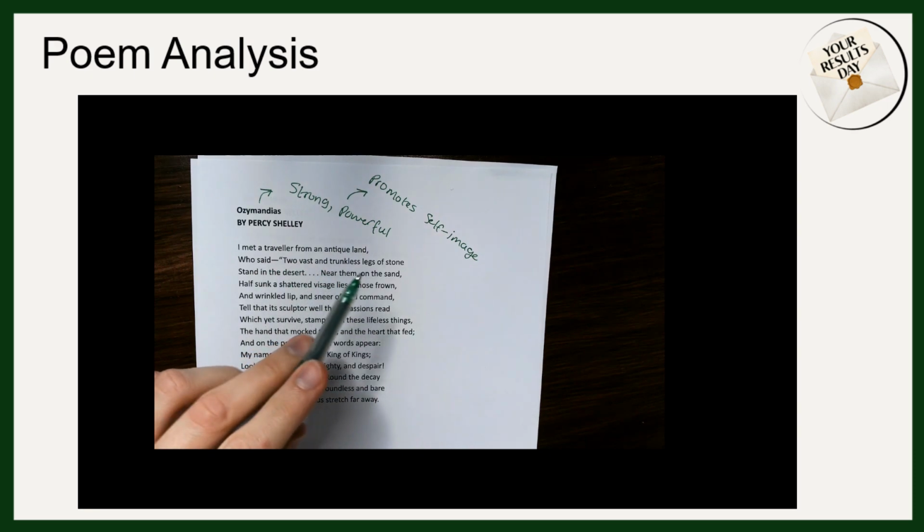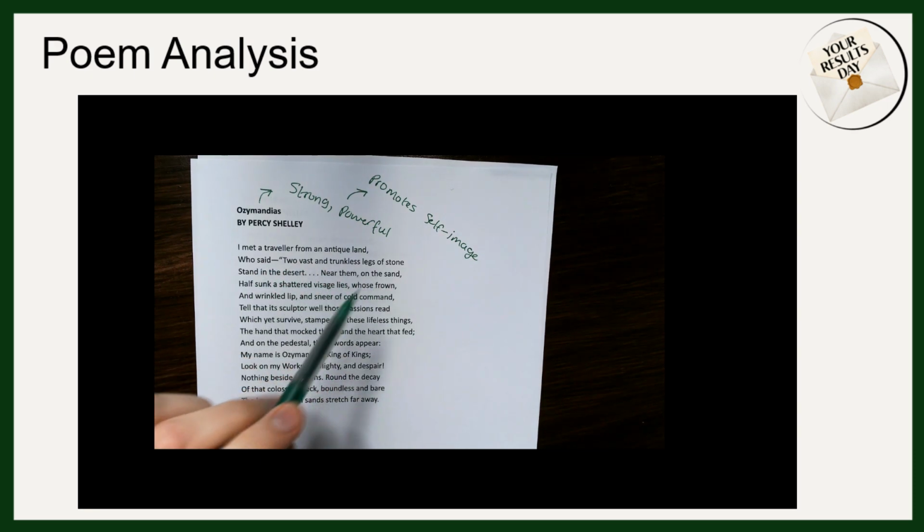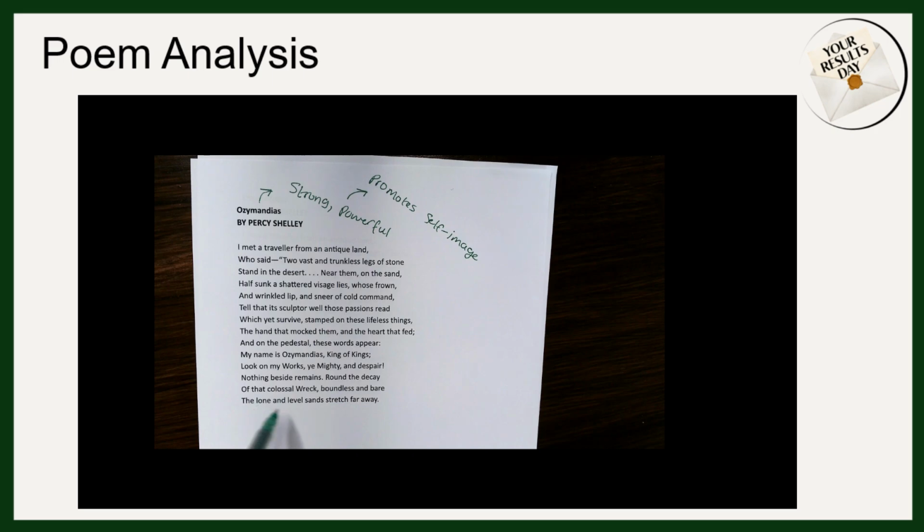I met a traveller from an antique land, who said 2 vast and trunkless legs of stone stand in the desert. Near them on the sand, half sunk, a shattered visage lies, whose frown and wrinkled lip and sneer of cold command tell that its sculptor well those passions read, which yet survive, stamped on these lifeless things, the hand that mocked them and the heart that fed. And on the pedestal these words appear, my name is Ozymandias, King of Kings, look on my works, ye mighty, in despair. Nothing beside remains, round the decay of that colossal wreck, boundless and bare, the lone and level sands